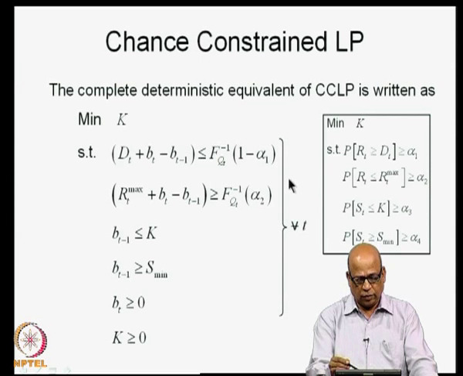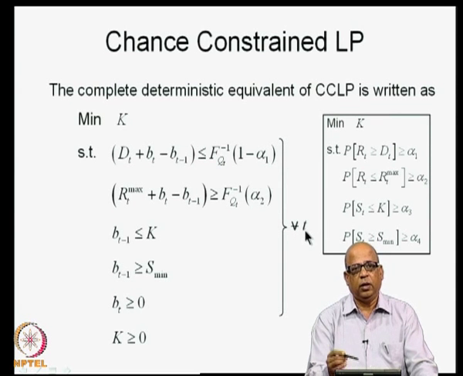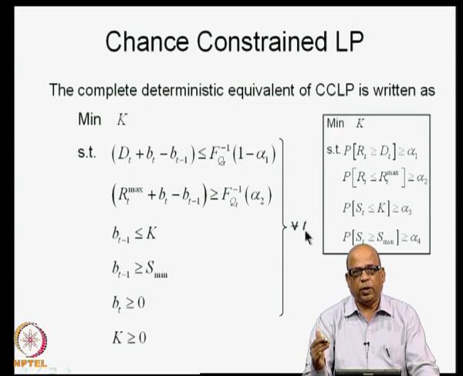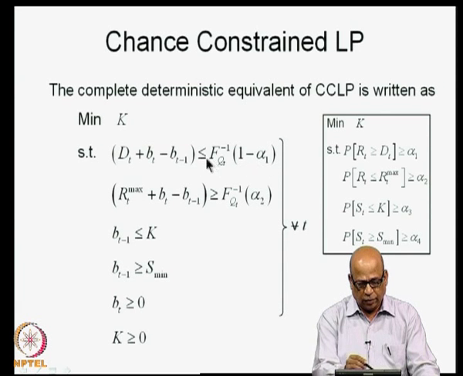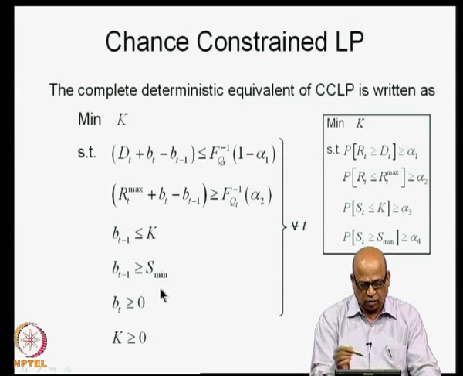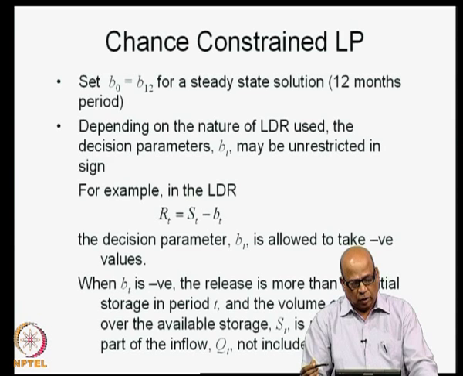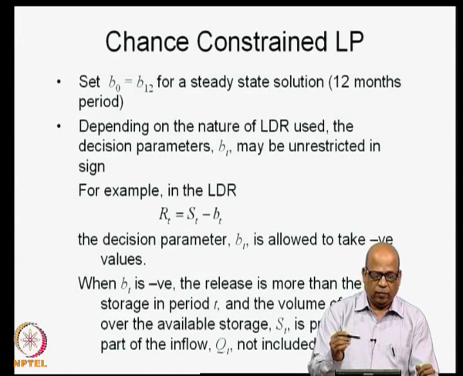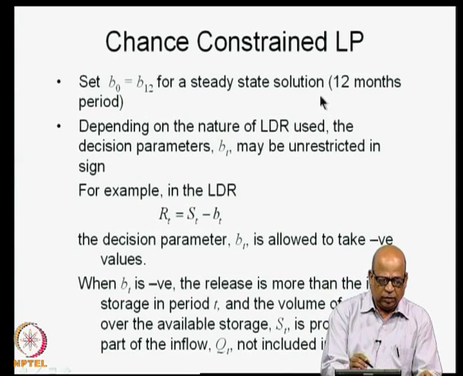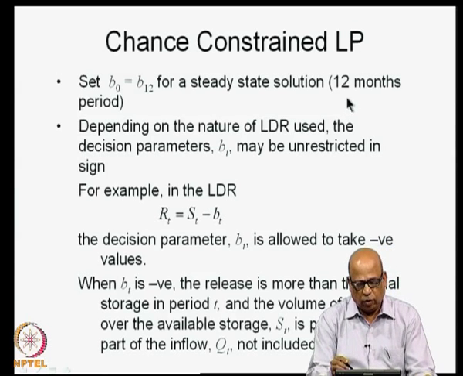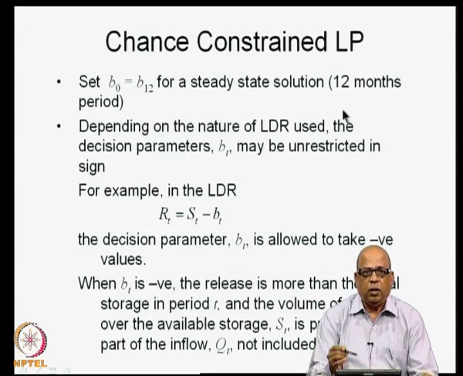Now, these are constraints written for all time periods. If you are talking about a monthly operation, you will have 12 constraints associated with each of the sets of constraints that I have written here. All right. Now, when we are solving this problem for a 12-month period, the